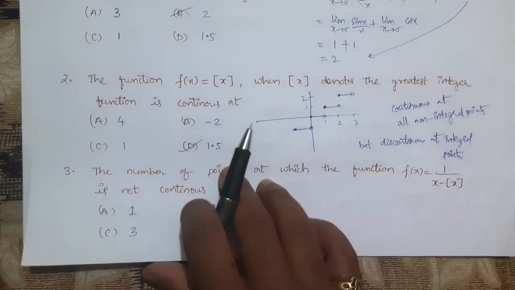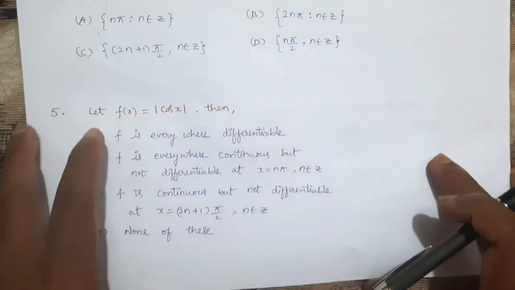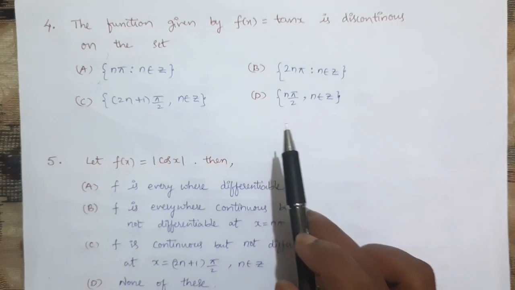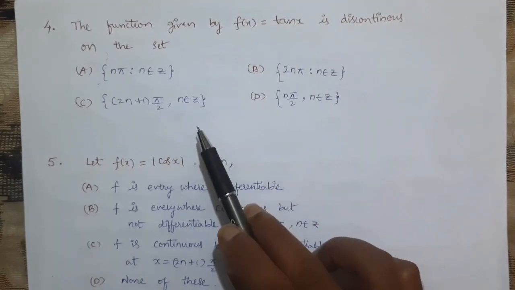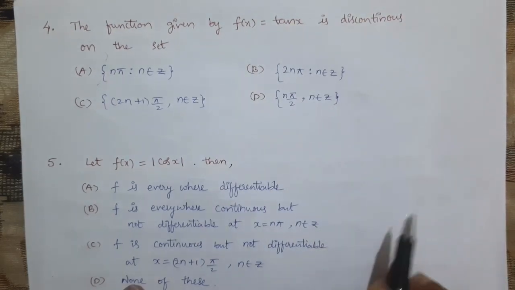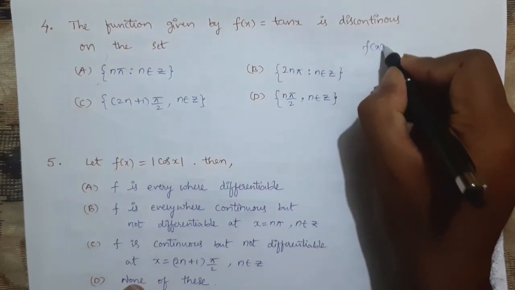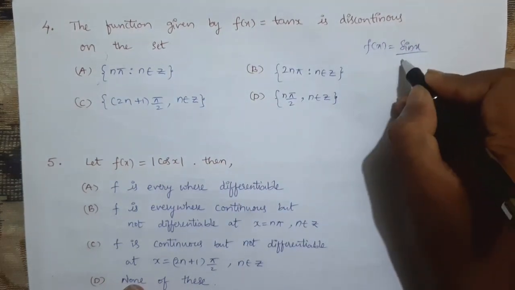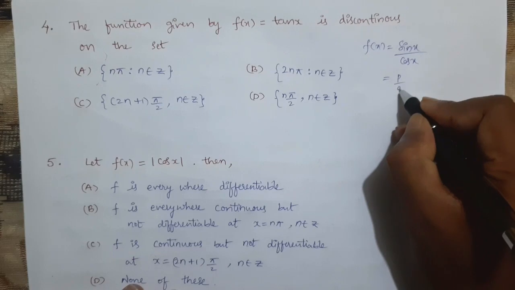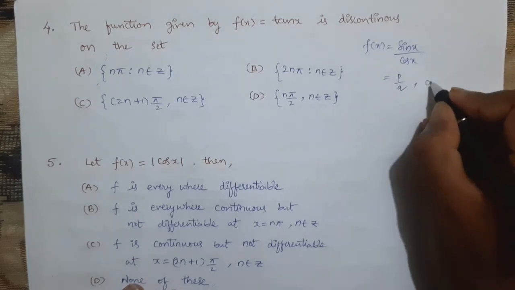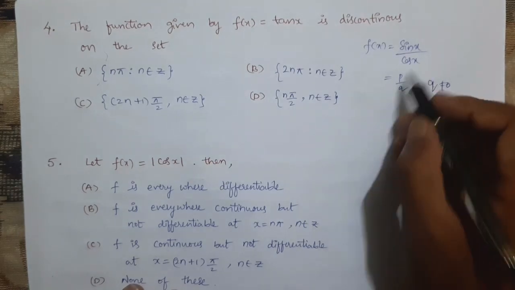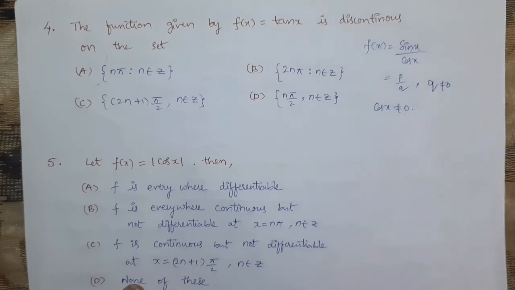Okay. Next. See, these questions are very easy if you understood the concept. Next, the function given by f of x equal to tan x is discontinuous on the set. See, for tan x I will consider f of x equal to tan x, and I am writing it as sin x by cos x. You need to observe that whenever a function is in the form of p by q, as we know, q should not be equal to 0. That means cos x is not equal to 0.